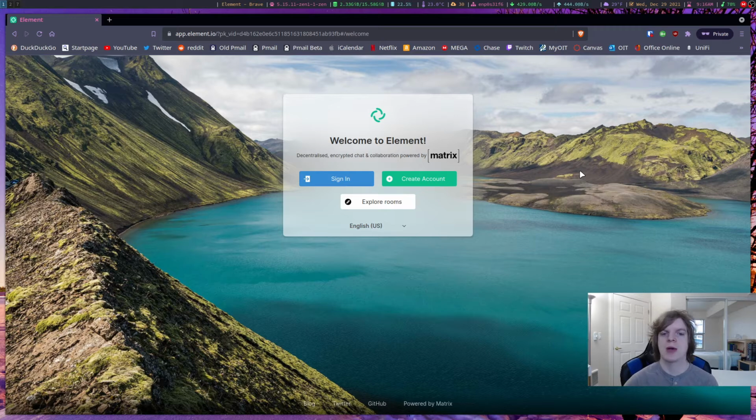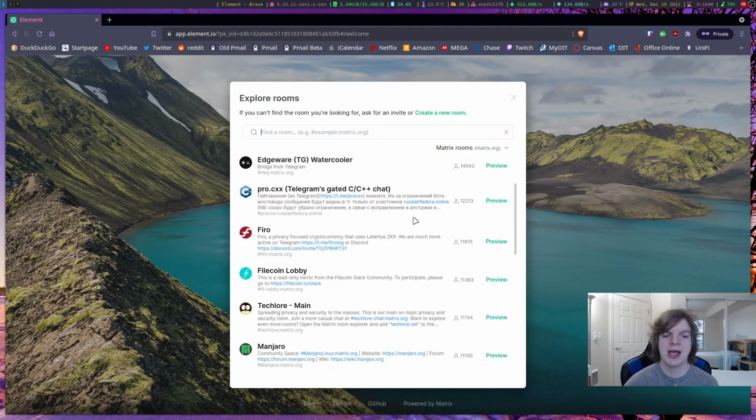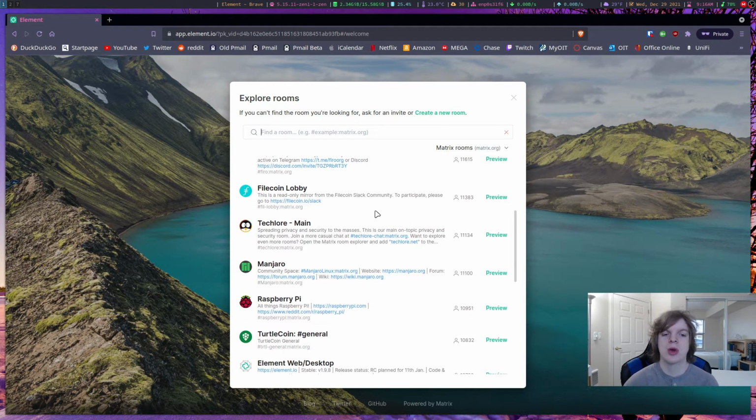So once it loads up, you will be greeted with a Welcome to Element message. You can choose to sign in, create an account, or explore various rooms. Rooms are essentially Discord servers, but they call them rooms in this case. It's a way to communicate with other people, chat with them, video chat with them, whatever.